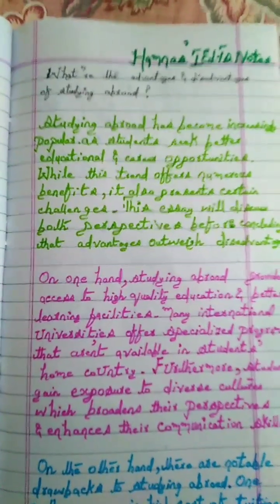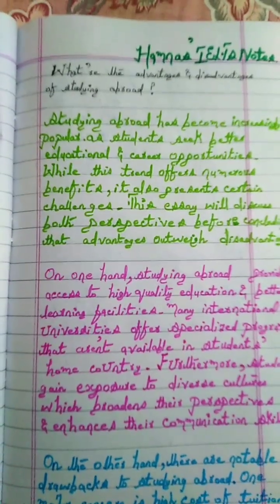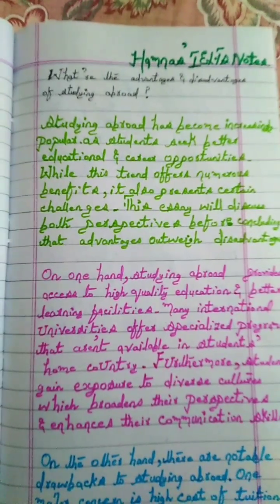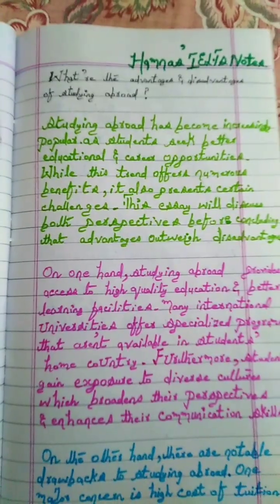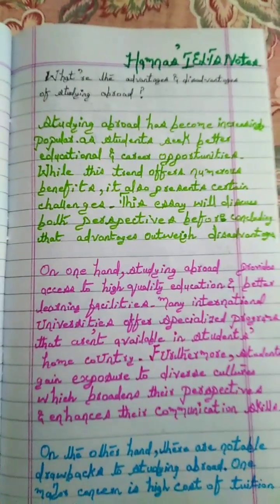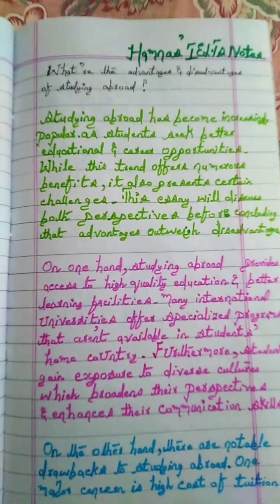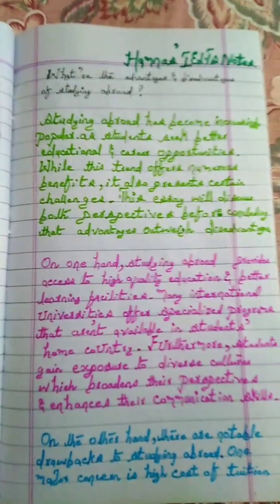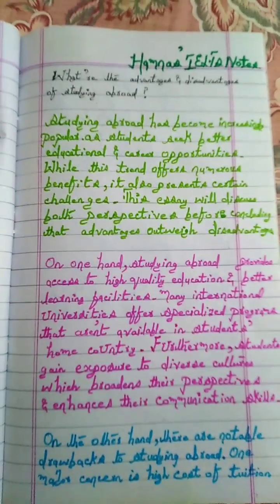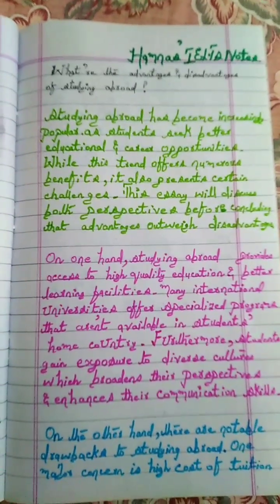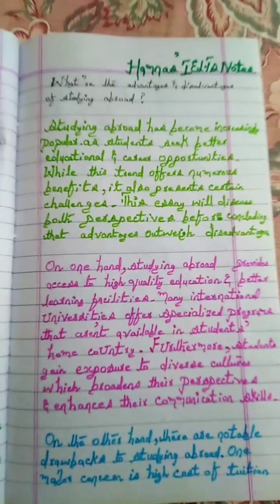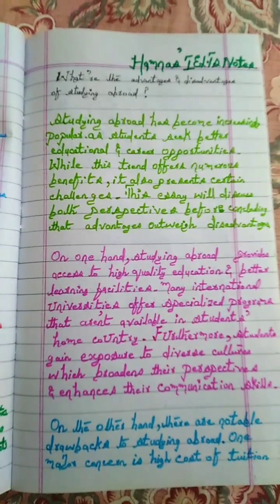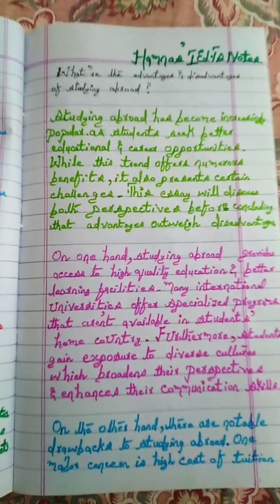Studying abroad has become increasingly popular as students seek better educational and career opportunities. While this trend offers numerous benefits, it also presents certain challenges. This essay will discuss both perspectives before concluding that advantages certainly outweigh the disadvantages. On one hand, studying abroad provides access to high quality education and better learning facilities. Many international universities offer specialized programs that aren't available in students' home countries. Furthermore, students gain exposure to diverse cultures, which broadens their perspectives and enhances their communication skills.